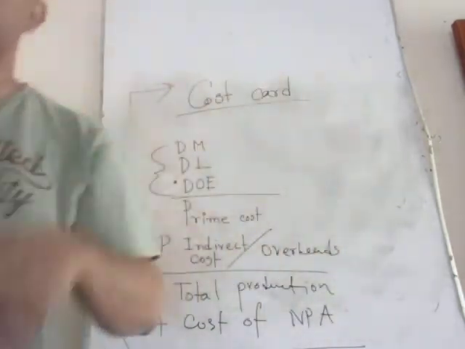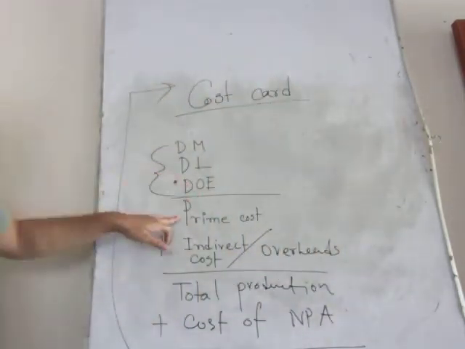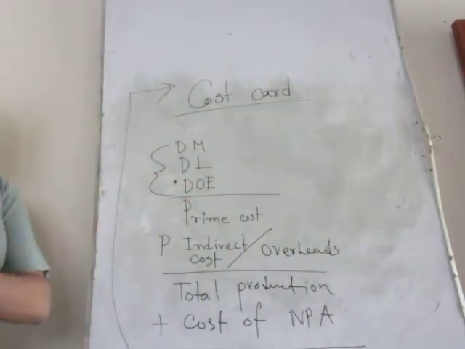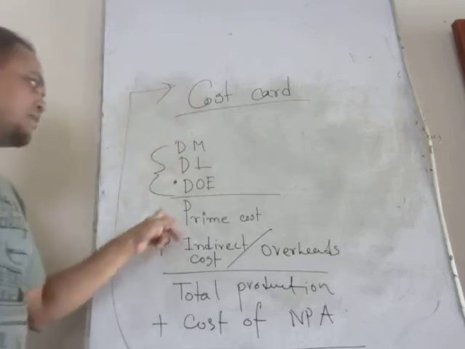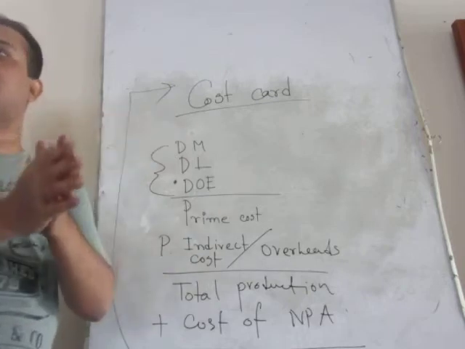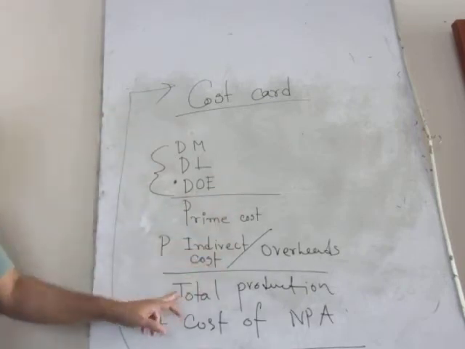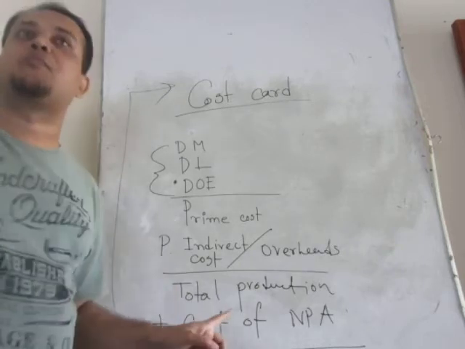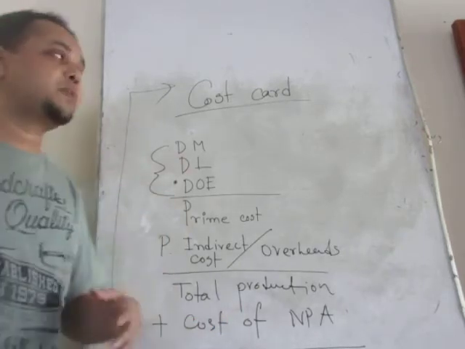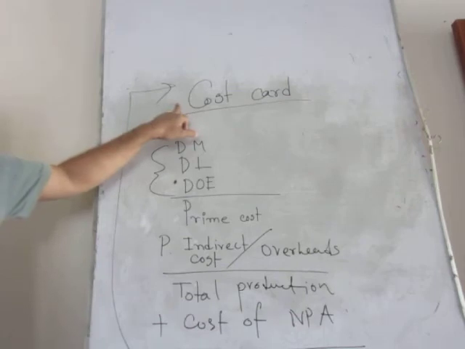So what's the sequence? Initially you have to find out the prime cost. What is the prime cost? Prime cost is the sum of all kinds of direct production related cost. Then you add production related indirect cost to the prime cost. It will give you the total production cost. Then you add up all kinds of non-productive activity cost. Then at the end of the day you have the total cost.